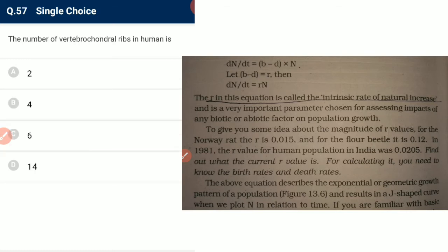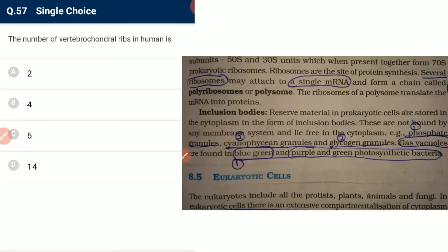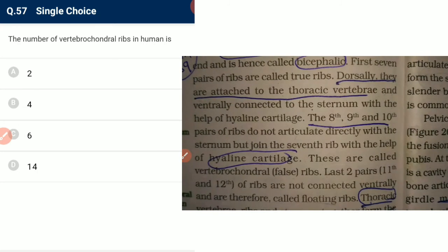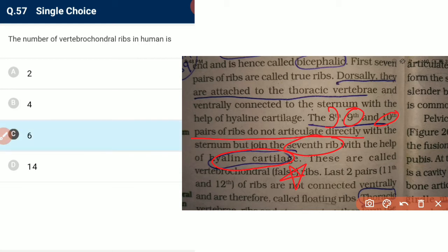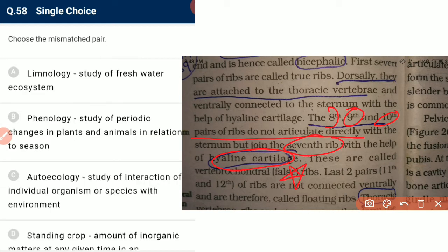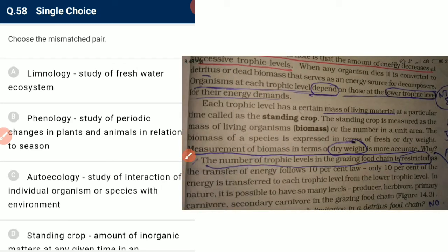Number of vertebrochondral ribs in human is, see, we have 8th, 9th and 10th pair of ribs which do not articulate directly with the sternum, but articulate with the 7th rib with the help of hyaline cartilage, that is important. So we have 6 bones, that is 3 pairs.